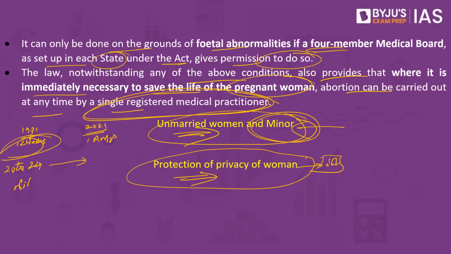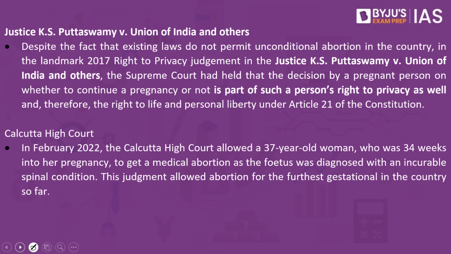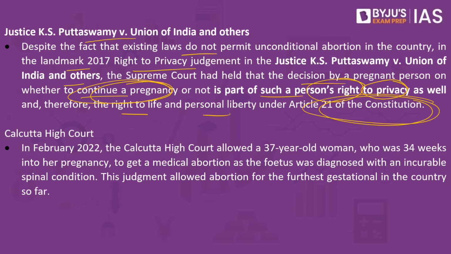These are some of the major differences between the 1971 as well as the 2021. What have been the judicial judgments? The Justice K.C. Puttaswamy versus the Union of India and others has said that the existing laws do not permit unconditional abortion in the country. In the landmark 2017 right to privacy judgment in Justice Puttaswamy versus the Union of India and others, the Supreme Court also held that the decision of a pregnant woman on whether to continue a pregnancy or not is part of a person's right to privacy as well, and therefore the right to life and personal liberty under Article 21 of the Indian Constitution.